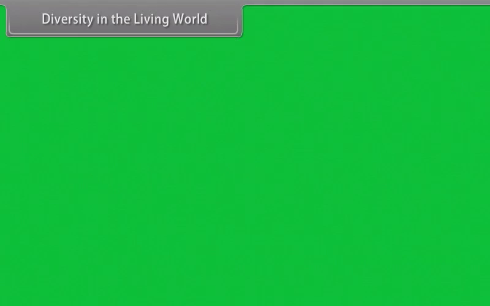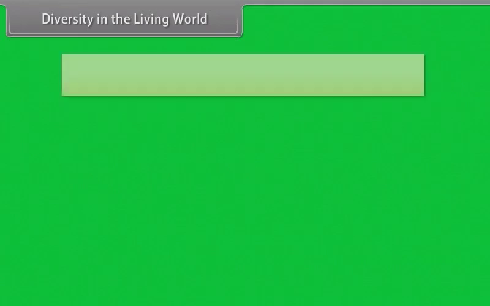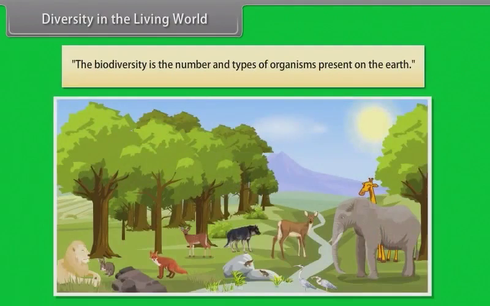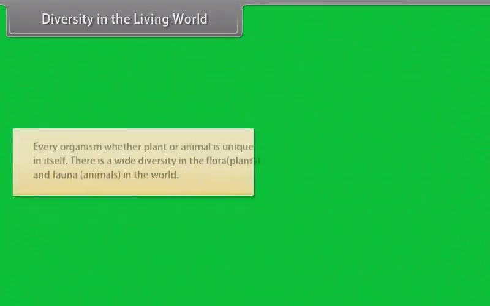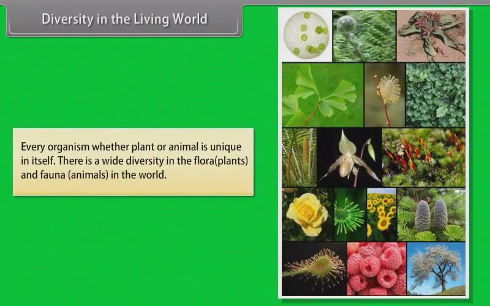Diversity in the living world. The biodiversity is the number and types of organisms present on the earth. Every organism, whether plant or animal, is unique in itself. There is a wide diversity in the flora, plants, and fauna, animals in the world.